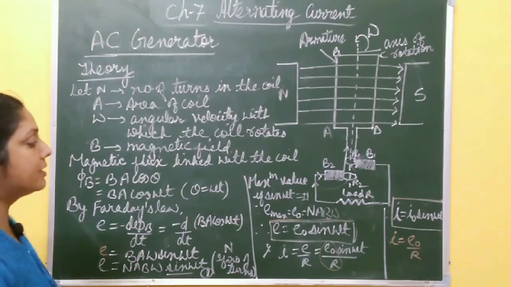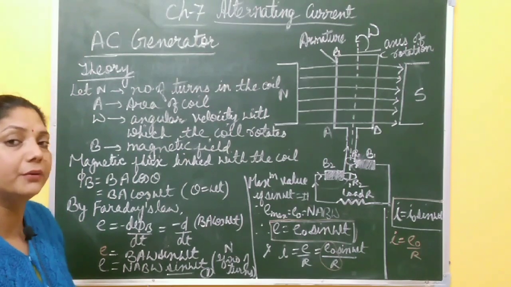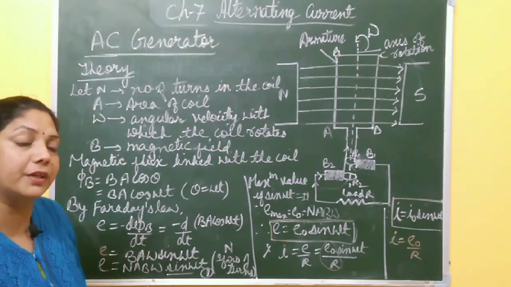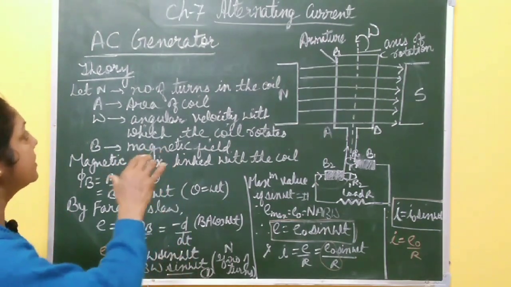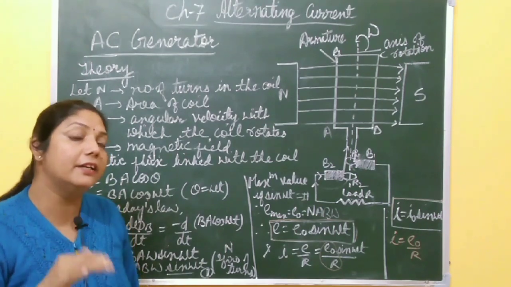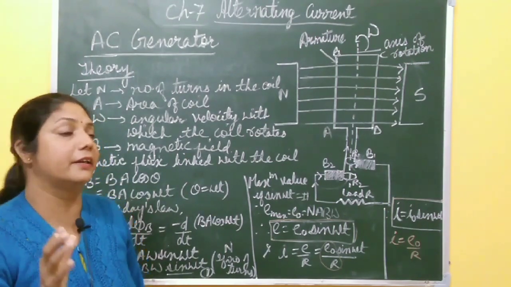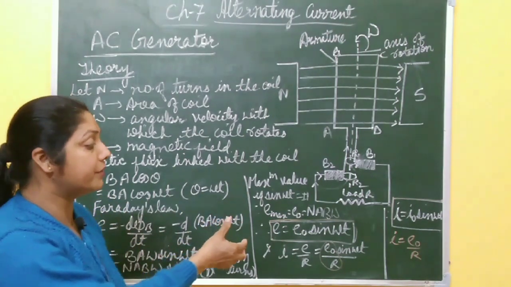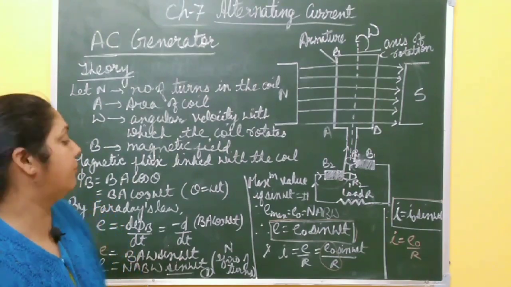That's why in this way we get alternating current, the current whose magnitude and direction reverse periodically and whose magnitude also changes, right? So in this way, the AC generator is a device which converts mechanical energy to electrical energy. And what type of electrical energy? Not direct current. With the help of the AC generator we will produce alternating current, right?